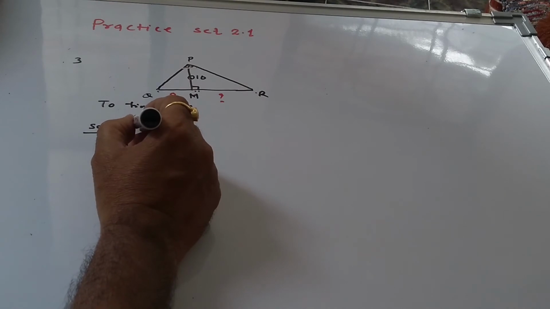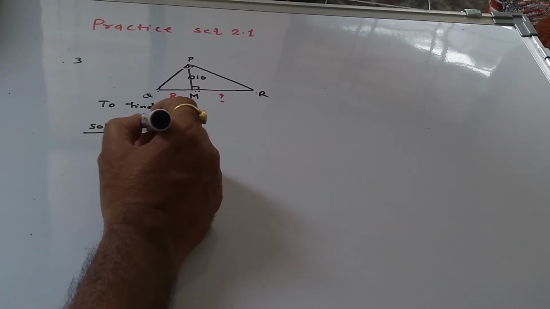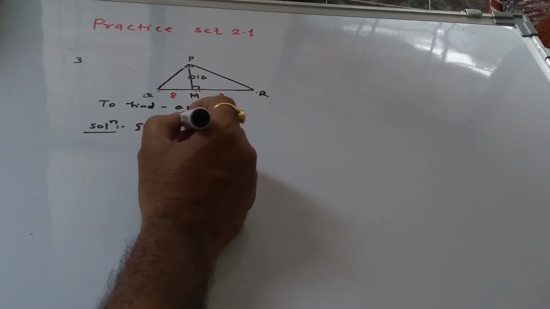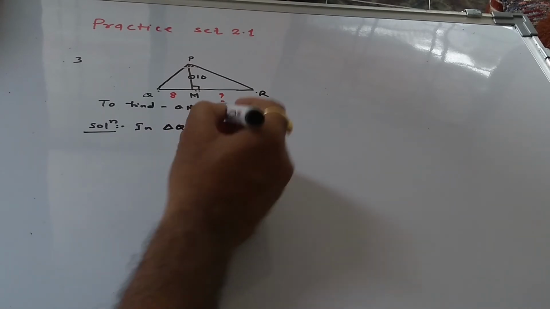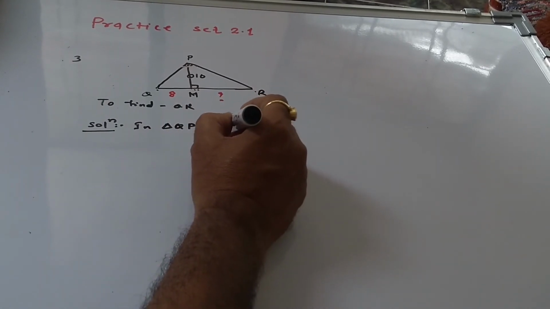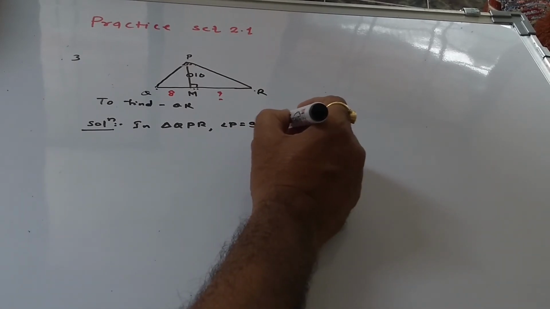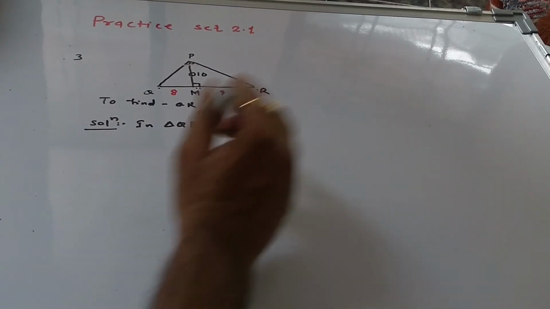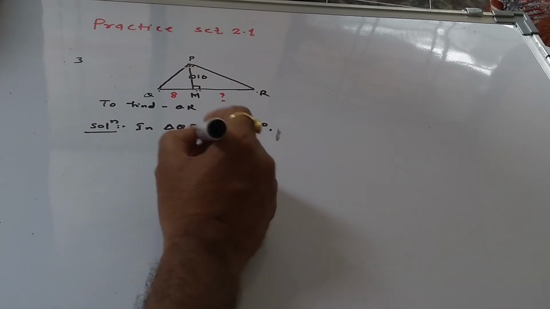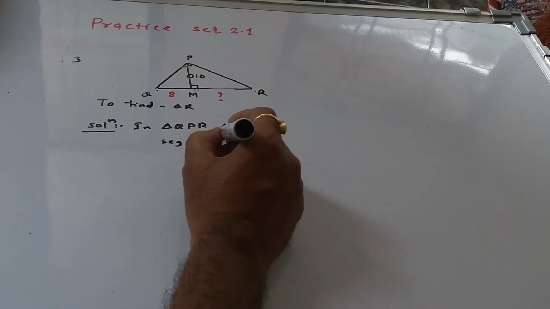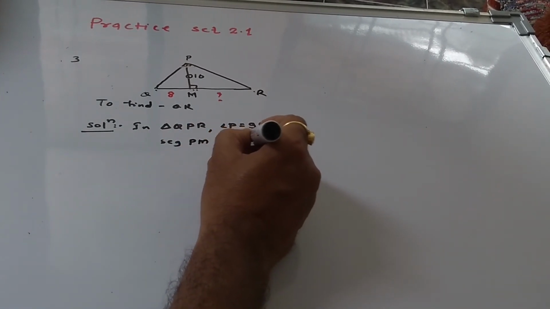So that means this PM becomes a geometric mean. So solution, in triangle QPR, angle P is equal to 90 degrees and segment PM is perpendicular to QR.